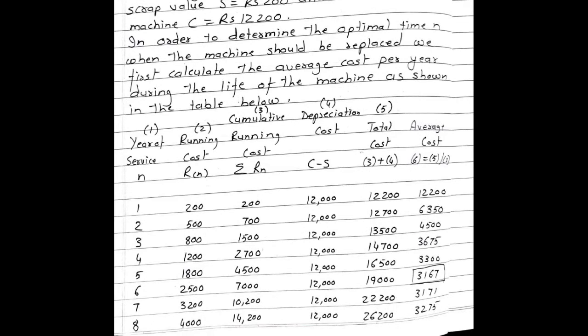See the columns. First column is year of service, N. Second column is running cost, that is Rn. Third column is cumulative running cost, that is summation Rn. Fourth column is depreciation cost, which is nothing but C minus S. Total cost is nothing but third column plus fourth column. And average cost is nothing but sixth column, which is equal to fifth column divided by the first column.